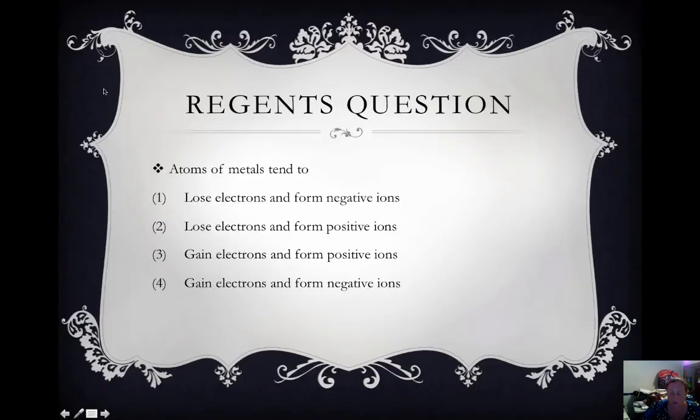So some practice questions. Atoms of metals tend to. So what do metals do? Do they gain electrons or lose electrons? Okay, metals tend to lose electrons. And when you lose electrons, you get more positive. If you lose a negative, you become more positive. So number 2 here, lose electrons and form positive ions.